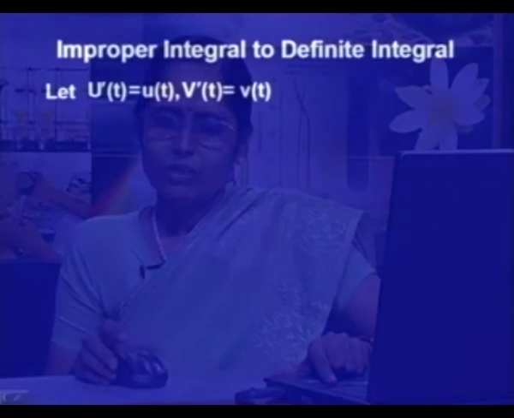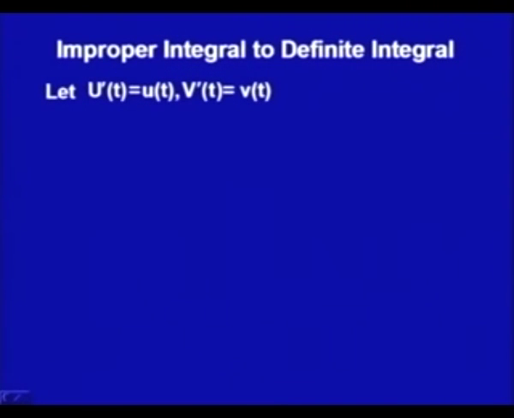Now, let us see, can we move from the improper integral to the definite integral? Let us say that for both the functions u(t) and v(t) the antiderivatives exist, that is, there are functions capital U and capital V such that the derivative of capital U is small u and the derivative of capital V is small v. What are these u and v? They are actually the real and imaginary parts of the function f(t), where f(t) is u(t) plus i v(t) for t belonging to R.